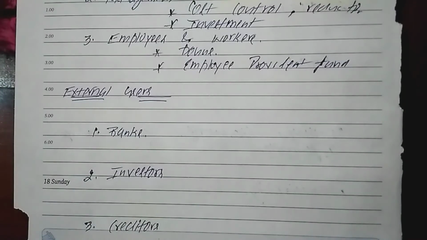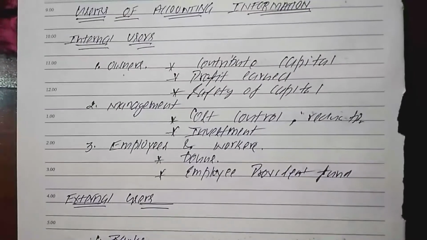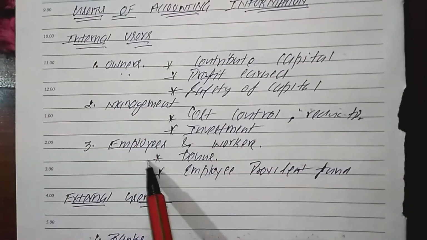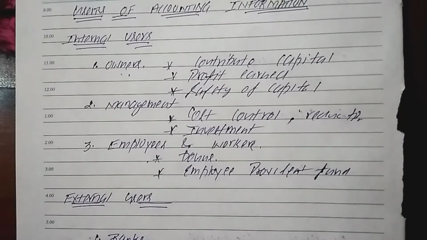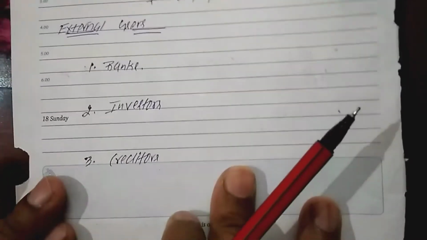All the people who are the part of the organization, like the owner, management, and the employees, are the part of the organization. That is why they are known as the internal users. Now all those people who are not the part of the organization are the external users. So basically, in our textbook, 7 types of the external users are defined.